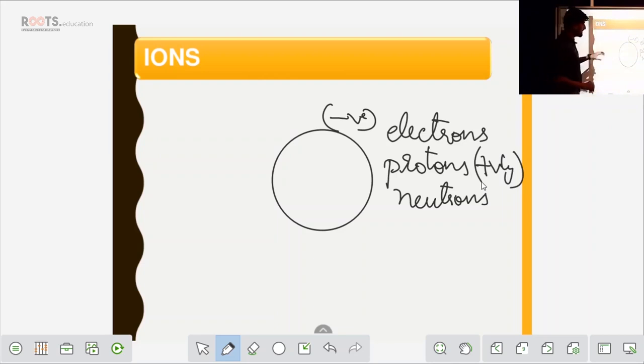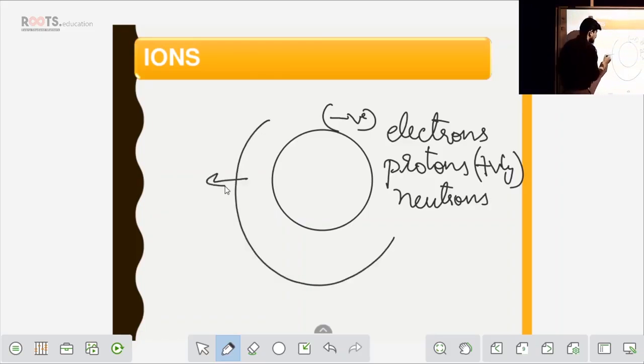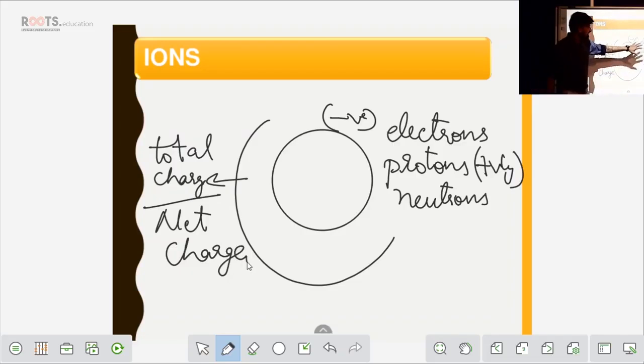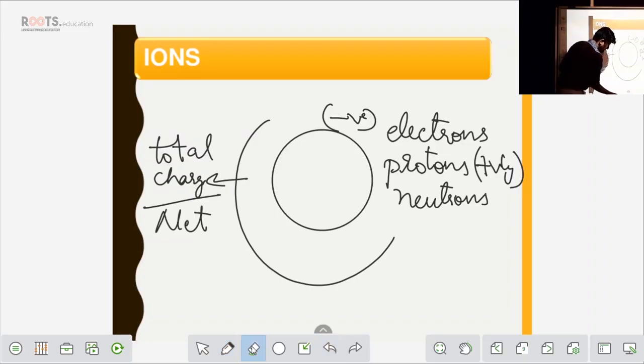Fine. So when we have charges for these three particles, obviously we have to calculate the charge for the atom. That we call the total charge, or the net charge. Correct? So when you have charges for these particles, obviously this atom will have its complete charge, the total charge, or we call it the net charge. That is what we are discussing now. Let me explain with an example.